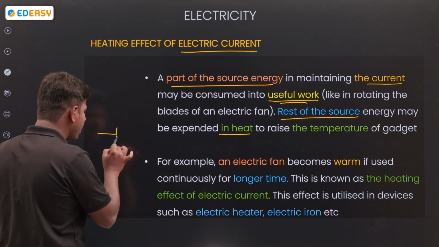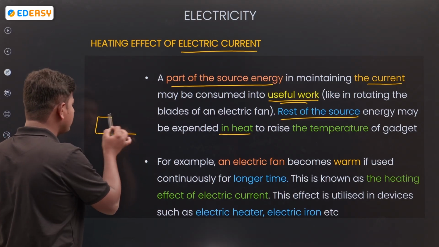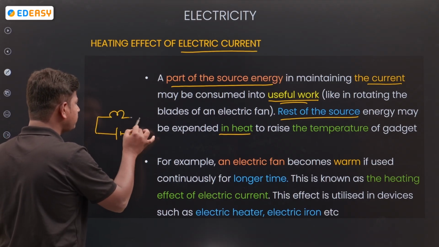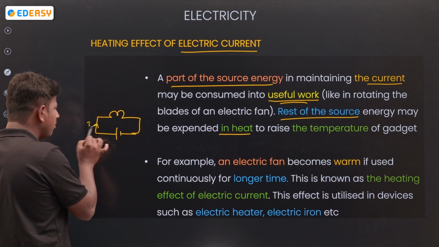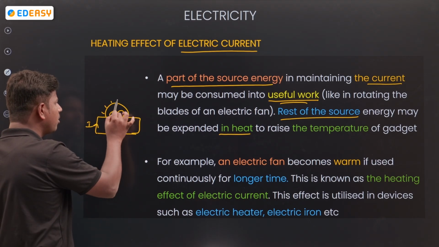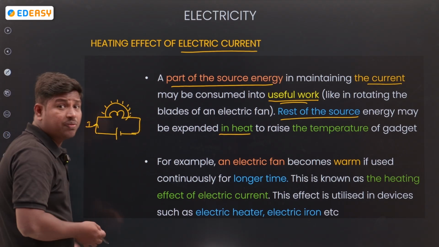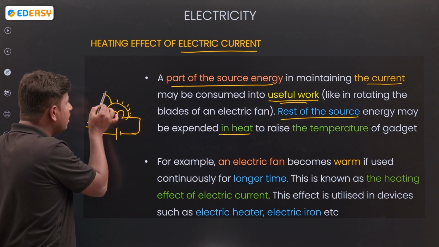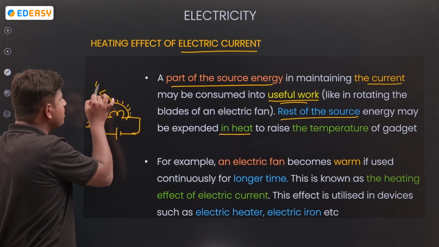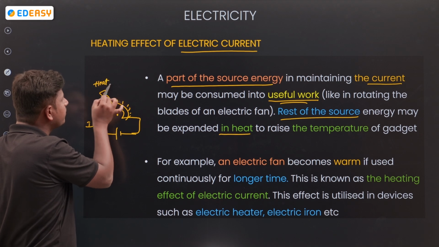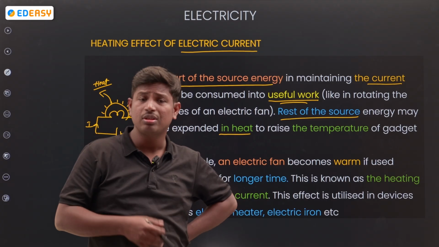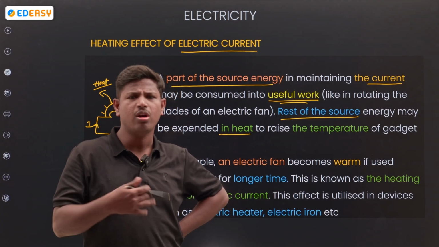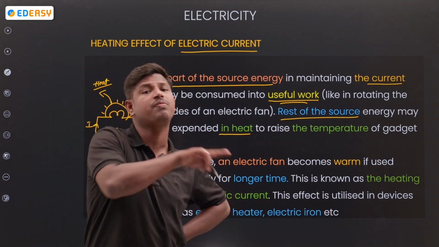For example, I am taking one battery and connecting it to a bulb. Some amount of current passes through the bulb, and then the bulb glows. After it works continuously, what happens? From the bulb, I get some amount of heat. Why do I get heat? Through the bulb I am giving electricity, I am not giving any heat, but heat comes from the bulb.